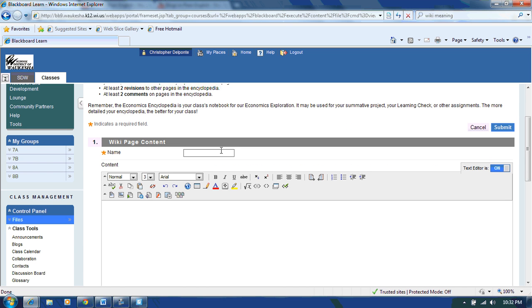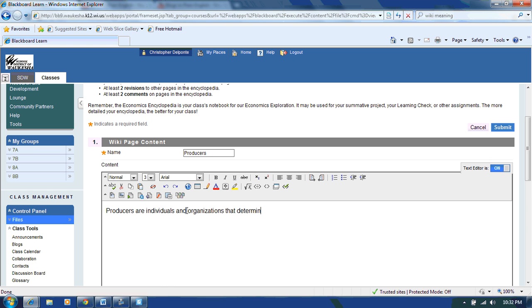Just to show you as an example, I will also put in producers. That'll be the next term, and I'm going to write a definition for this one. I'm going to say producers are individuals and organizations that determine products and services available for sale. All right, so that's my definition.